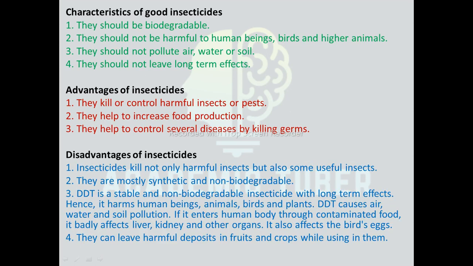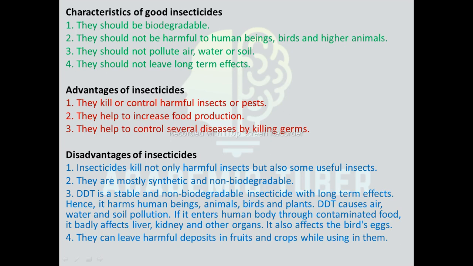Disadvantages of insecticides. Insecticides kill not only harmful insects but also some useful insects. They are mostly synthetic and non-biodegradable. DDT is a stable and non-biodegradable insecticide with long-term effects, hence it harms human beings, animals, birds and plants.